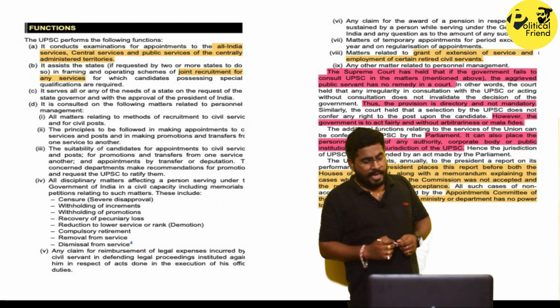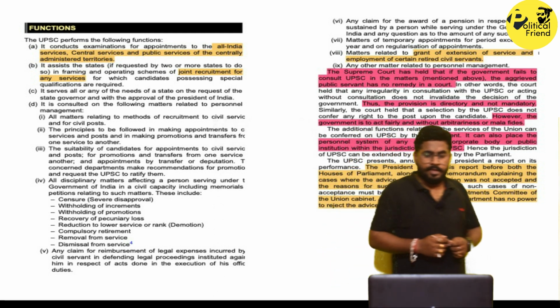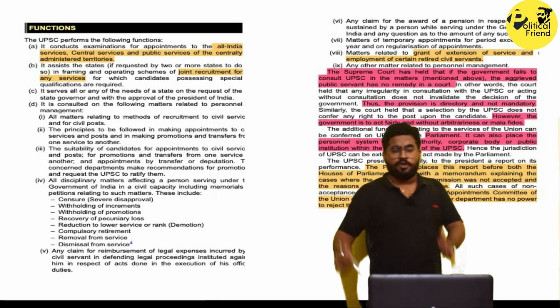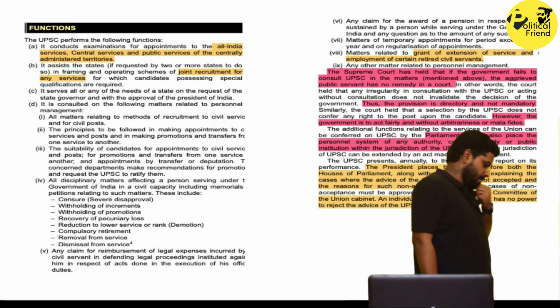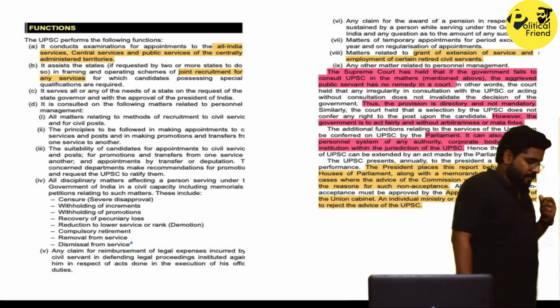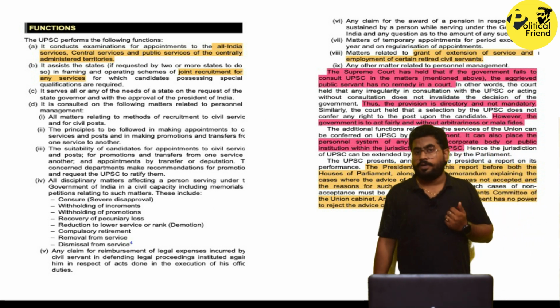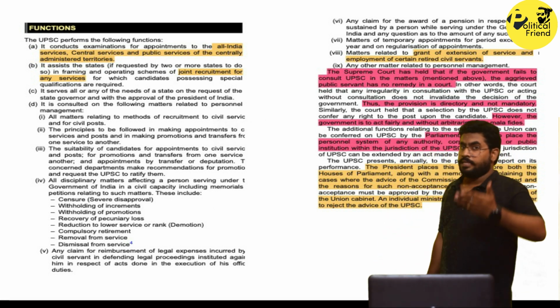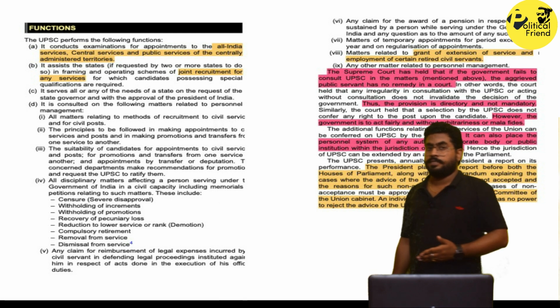The president has to annually present a report of performance of the members of UPSC. Why this report by the president in the parliament regarding the members of UPSC?